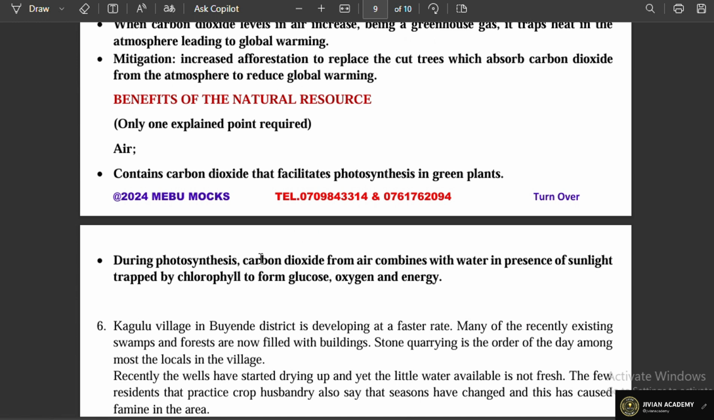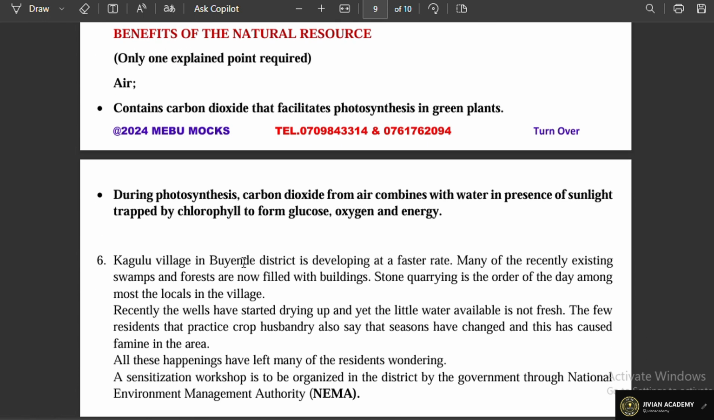Taking air, of course, air contains carbon dioxide that facilitates photosynthesis in green plants. And this very air can help us during photosynthesis. We know that carbon dioxide from air combines with water in the presence of sunlight that is trapped by the chlorophyll to form glucose, oxygen, and energy. So those are some of the social benefits of air.